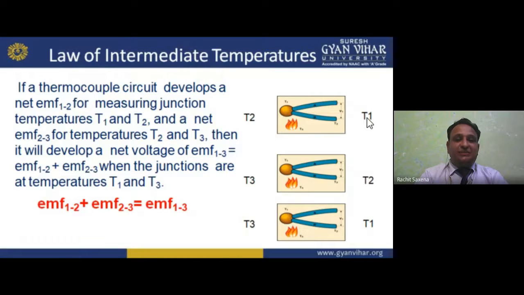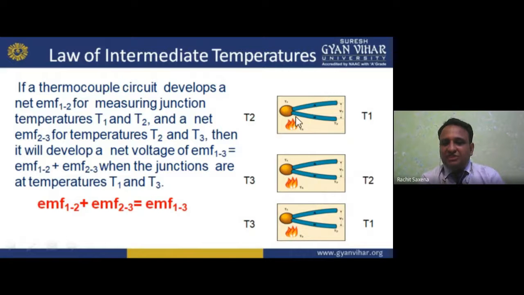for measuring junction temperatures T1 and T2, in the first case, T1 and T2, see here, okay? And a net EMF that is 2 to 3, means difference of 2 and 3, for temperatures T2 and T3. Now see, in the first case, the thermocouple circuit has the net EMF 1 to 2, for measuring junction temperatures T1 and T2, and a net EMF 2 to 3 for temperatures T2 and T3.